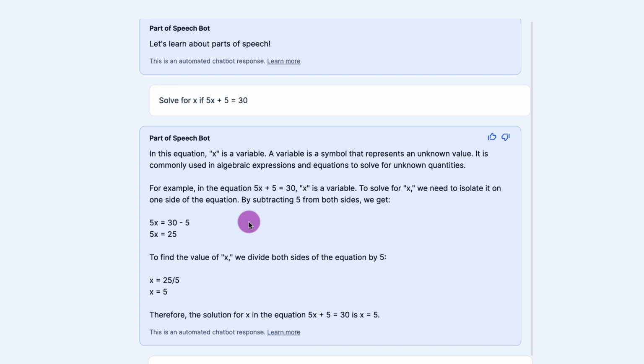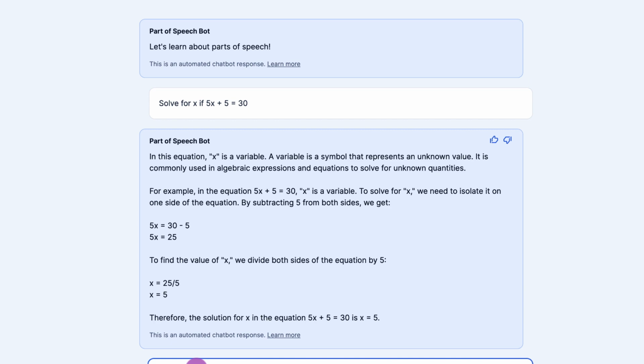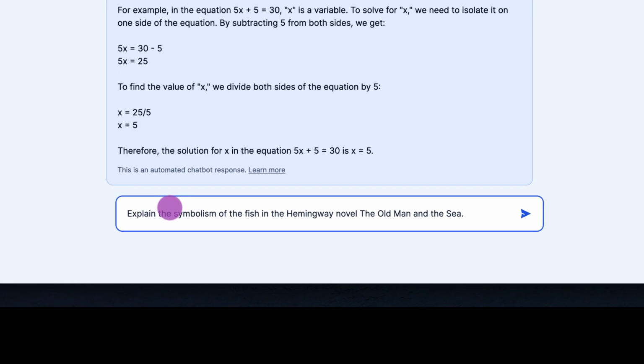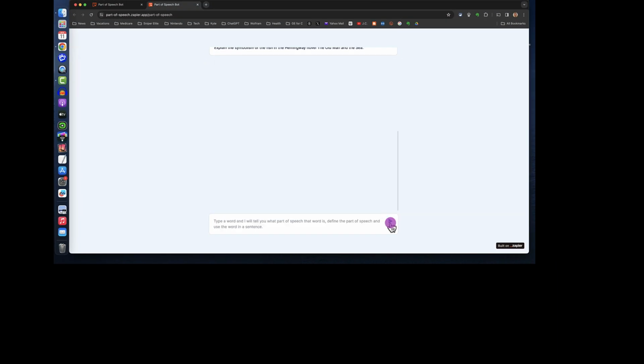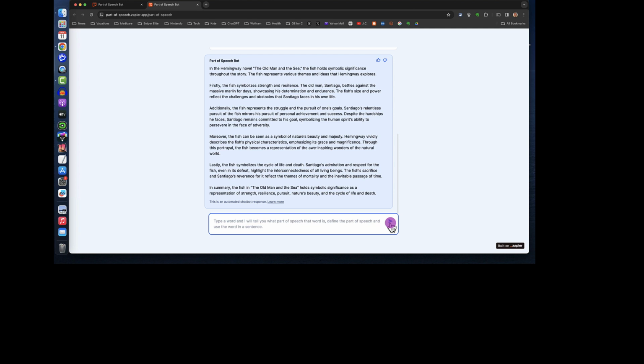Now let's try something else. So this time the prompt is, explain the symbolism of the fish in the Hemingway novel, The Old Man and the Sea. I click on the blue arrow, and ChatGPT gives me a short essay about the symbolism of the fish in The Old Man and the Sea.